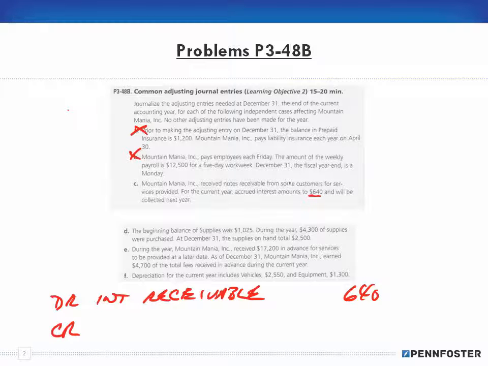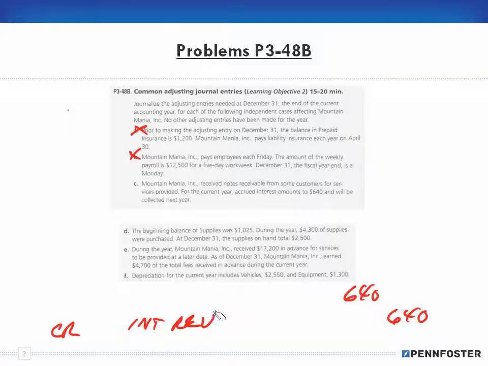Just like when you're making a sale and you take on an accounts receivable, when you're dealing with interest receivable, you're going to have an interest revenue. And so we credit interest revenue for 640 because we're going to book that interest as our revenue. If you look under the revenue accounts, you'll see an interest revenue account. So we debit interest receivable and we credit interest revenue. That one was relatively simple. No calculating there, just having to know what accounts we have to deal with.